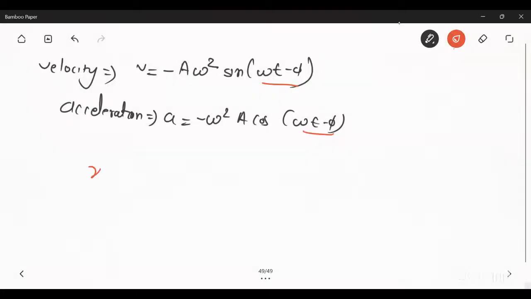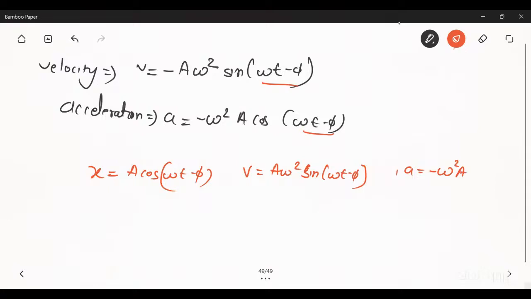The displacement has phase x equal to a cos(omega t minus phi). Velocity has phase a omega sine(omega t minus phi). Acceleration has phase minus omega square a cos(omega t minus phi).